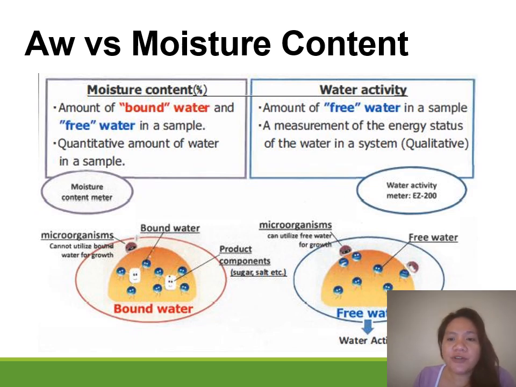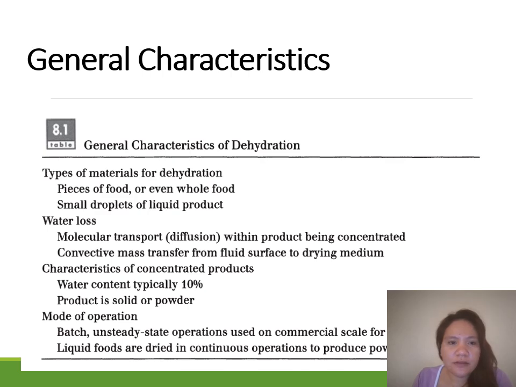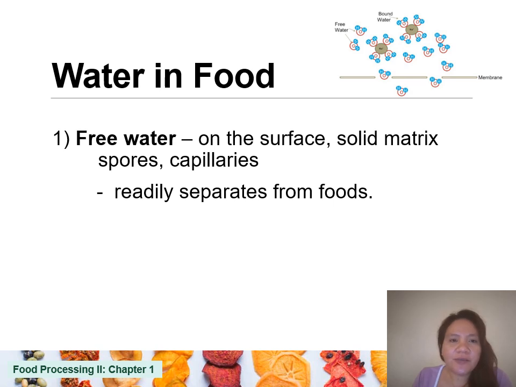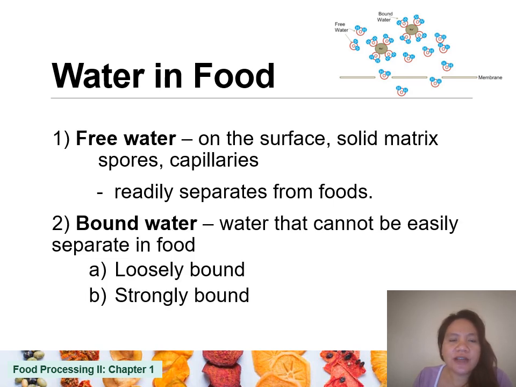Bound water can be attached to a bigger molecule such as a carbohydrate or a protein. So we have here the general characteristics of dehydration, and we also discussed the difference between free water and bound water.